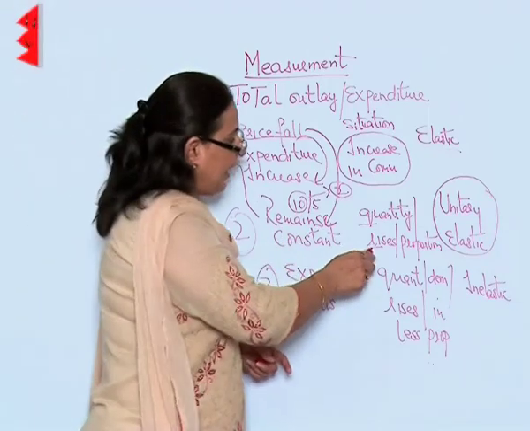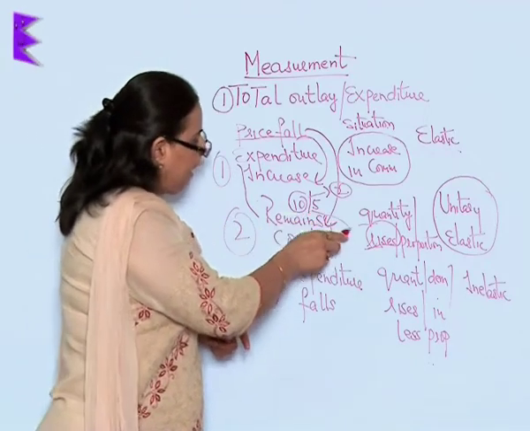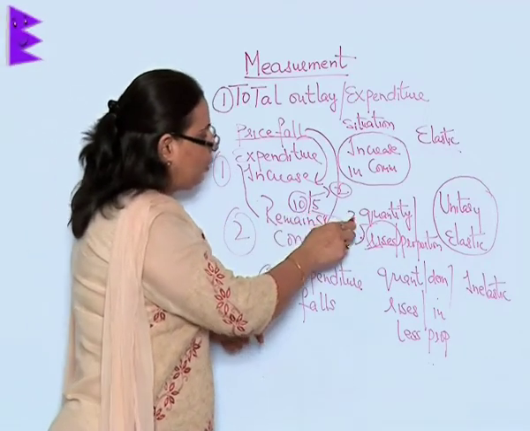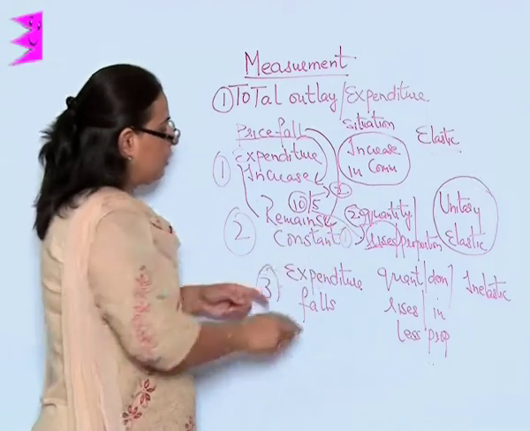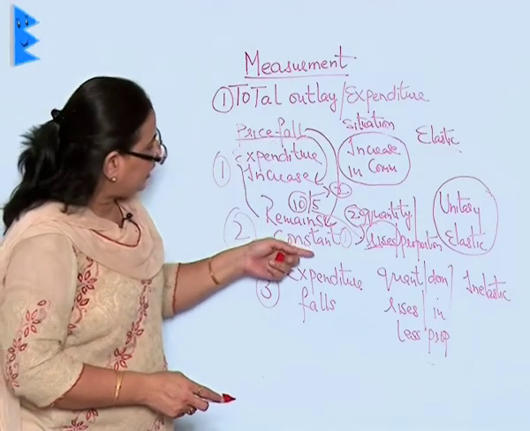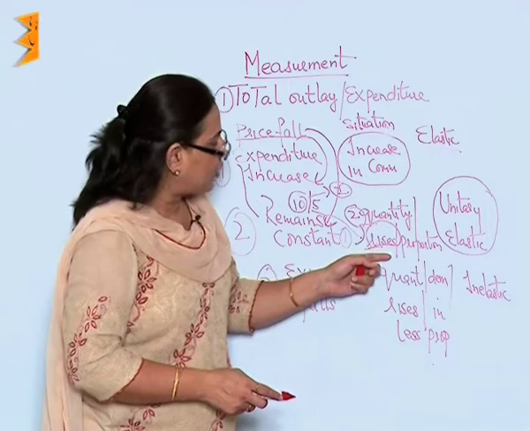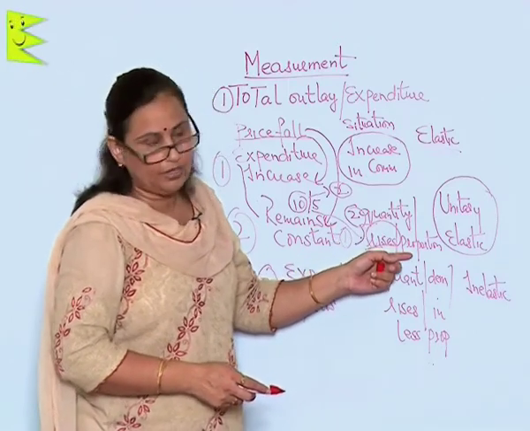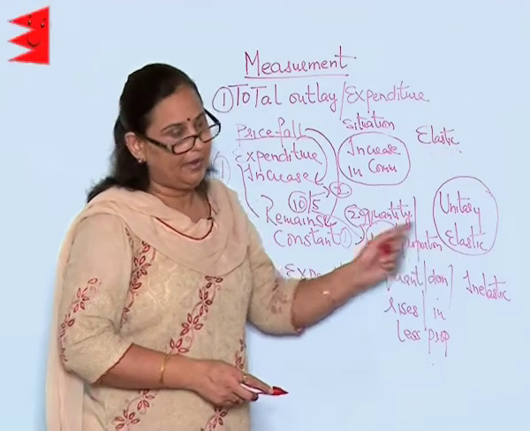That means the rise in quantity is proportionate, because it is 5 rupees, so I am getting two things. Earlier it was 10 rupees, so I was getting one. So when the price has fallen, but I have not increased my expenditure, then of course the quantity which has risen is in proportion, and this is called unitary elastic demand.